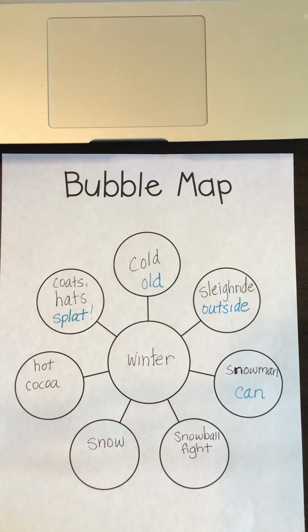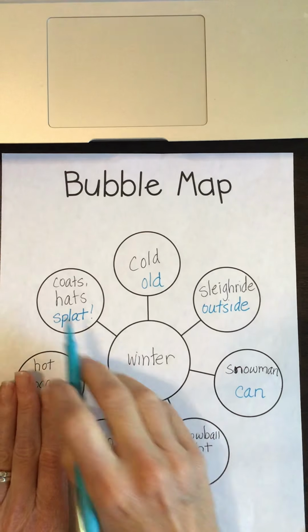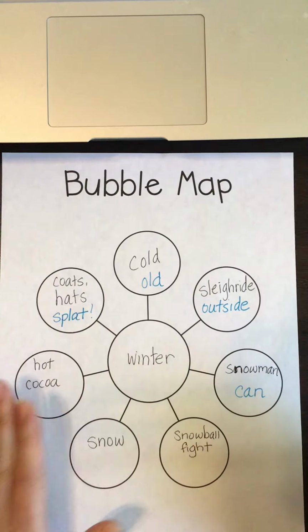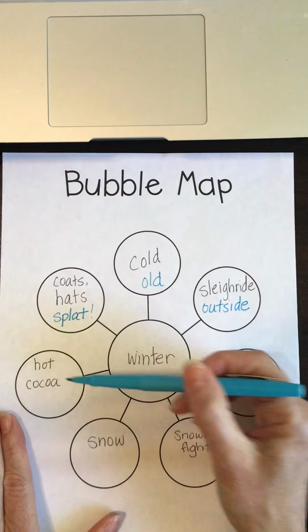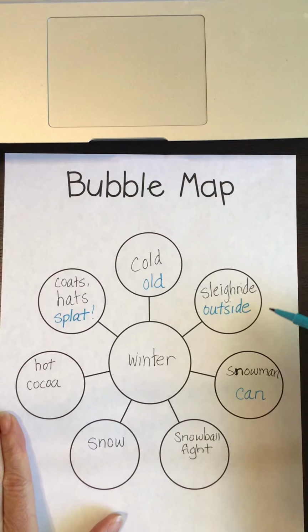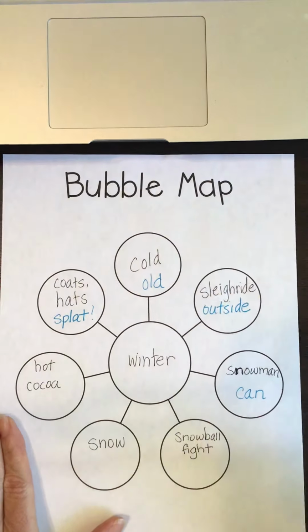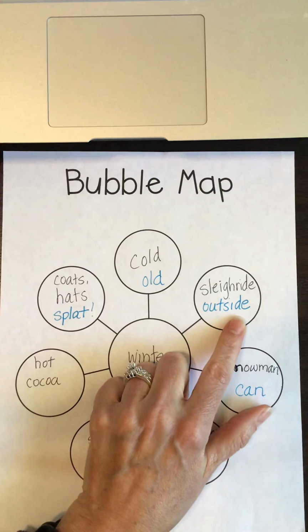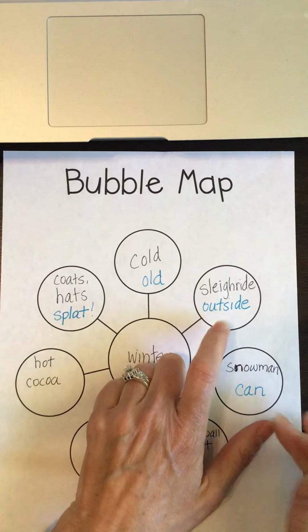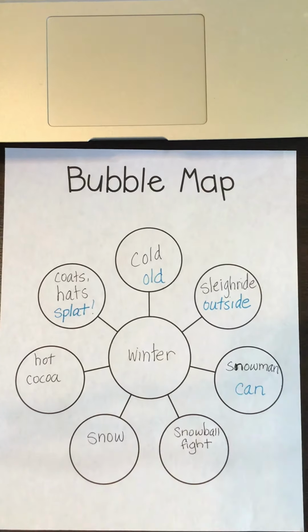For snowman, I'm just going to write the word can because I think I can make that into something pretty good. Now, I'm not necessarily going to be using every single one of these in my poem, but I'm just brainstorming some rhyming words that can go with these words. Now, if you have more than one that can rhyme with those, that's fine. Write those down because you might be able to use one word over the other. It might be easier to use the word hide instead of outside. It really just depends on what your lines are that you're coming up with.